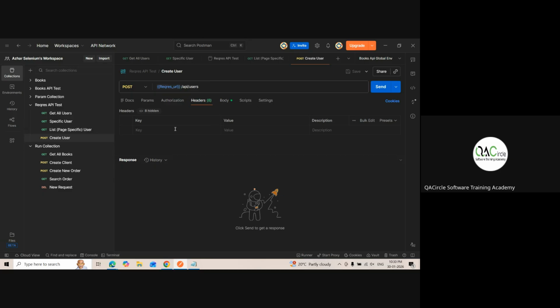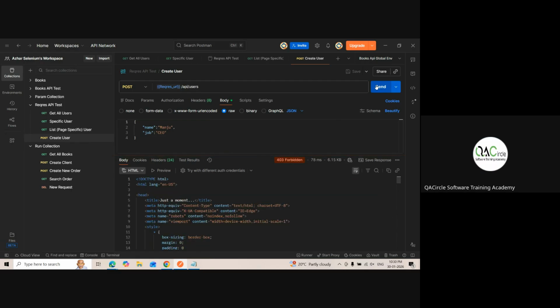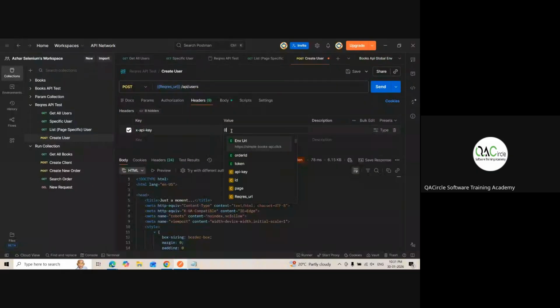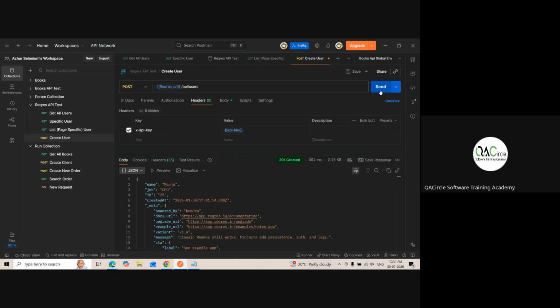Do we need a key? Yes, sir. If without the key, what will happen? Let's see. 403 Forbidden. We cannot create it, guys. Now here, key x-api-key, and here we will take the API key. Click on send. See, Manju CEO, ID is 25, created 2026 January 30. Yes or no?